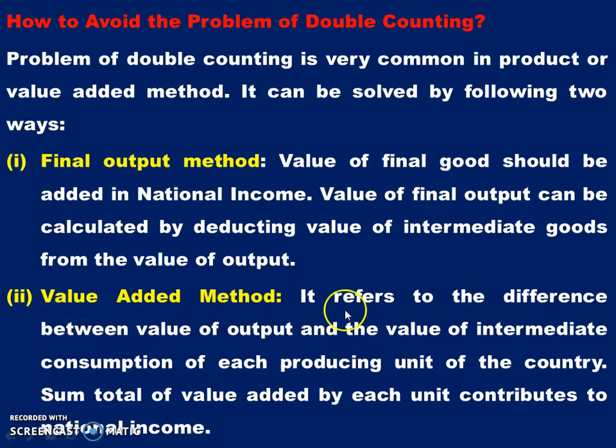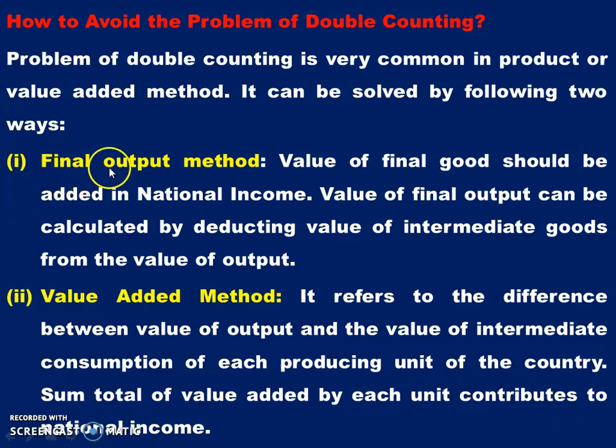It refers to the difference between the value of output and the value of intermediate cost. Taking each producing unit of a country, the sum total of value added by each unit contributes to the national income.